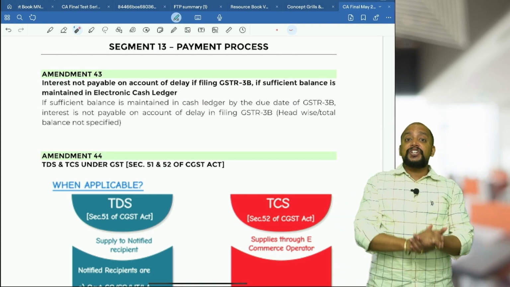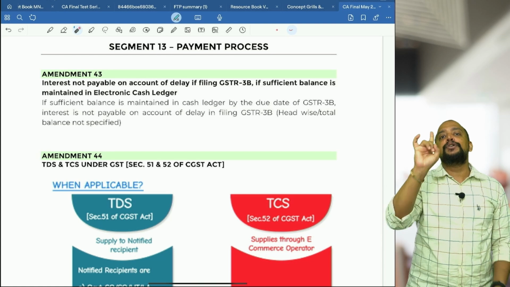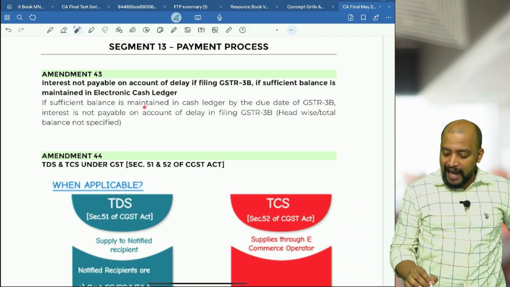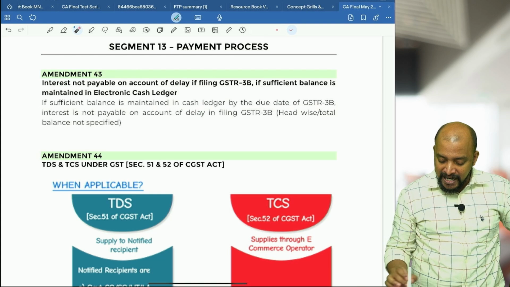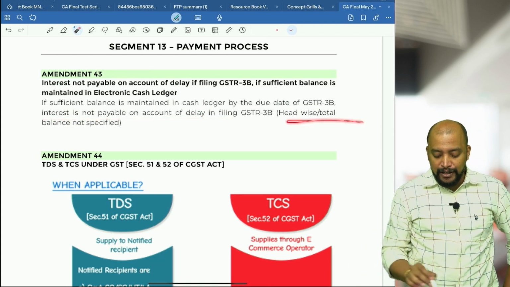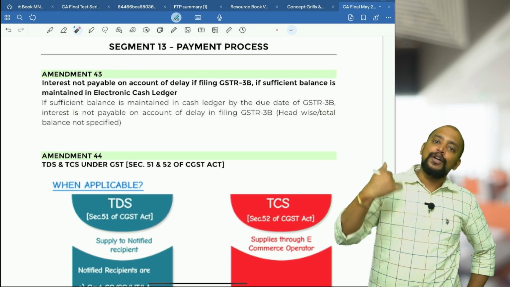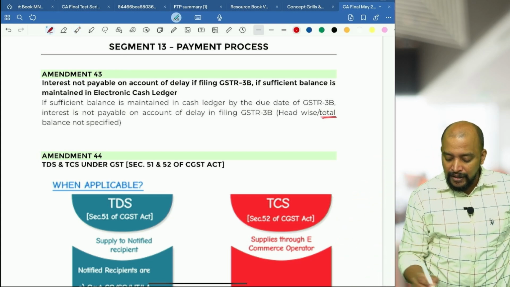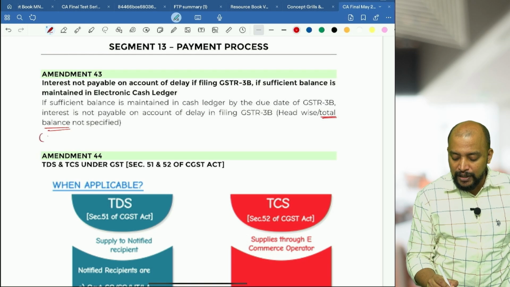But if the sufficient balance is maintained, by when? By the due date of 3B. So if sufficient balance is maintained in the cash ledger by the due date of 3B, interest is not payable on account of delay in filing 3B; headwise or total balance is not specified. So you take the total balance, this is what ICAI has considered.